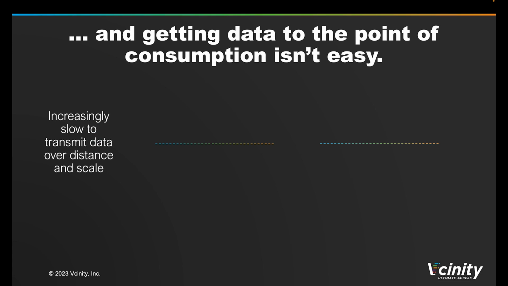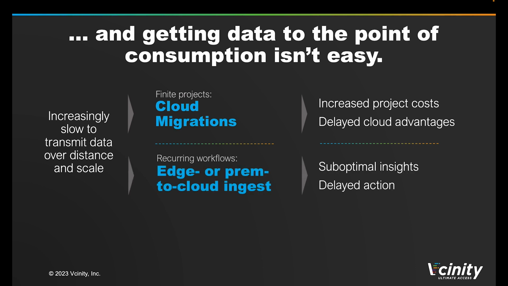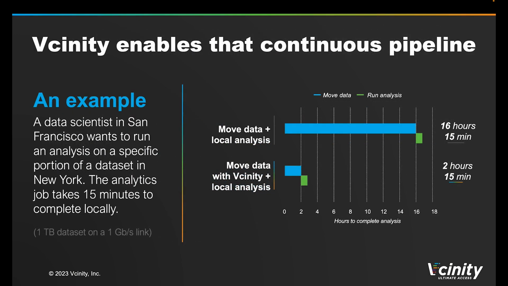Now, we know that data movement performance drops significantly as distance between endpoints increases. This makes it difficult to plan and execute one-time projects, such as migrating to the cloud. This results in higher project costs and delayed cloud advantages. Now, for ongoing or recurring workflows, such as edge to cloud or prem to cloud data ingest, this latency impacted performance results in aged data, leading to less than optimal insights and overall delayed action. These issues plague our customers' workflows, unless they have a continuous data pipeline into the AWS cloud. Vcinity enables that continuous pipeline.